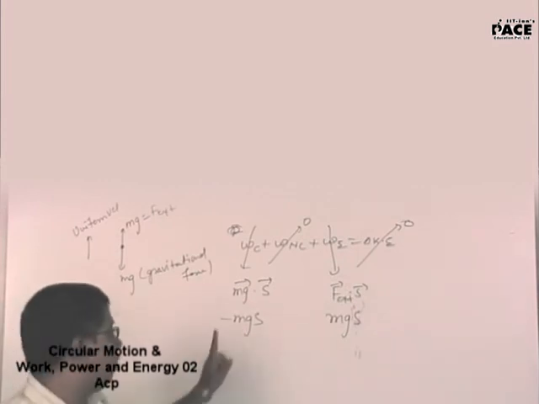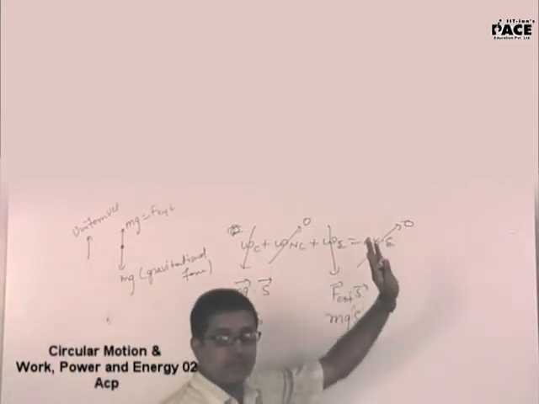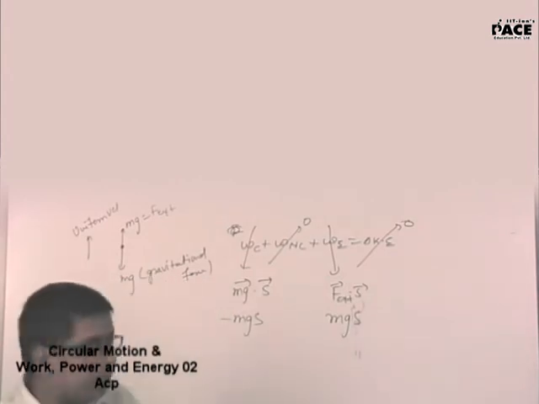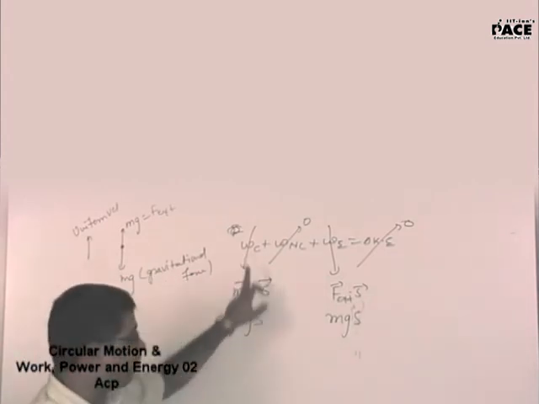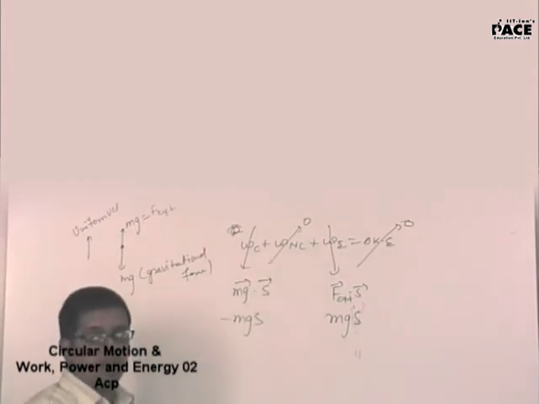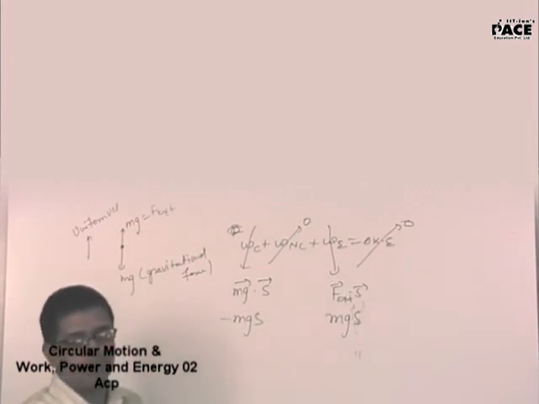If you ask me what the net total work done is, the answer is 0, because the change in kinetic energy is 0. But if you ask me the work done by the conservative force, it is minus mgh. The work done by the external force is plus mgh.